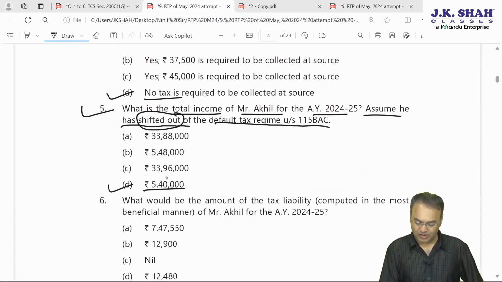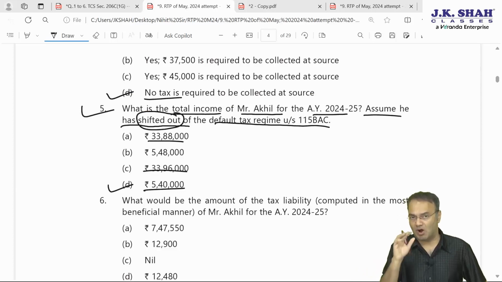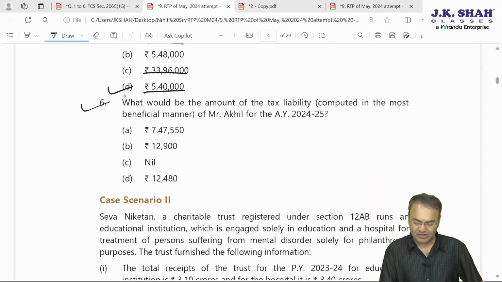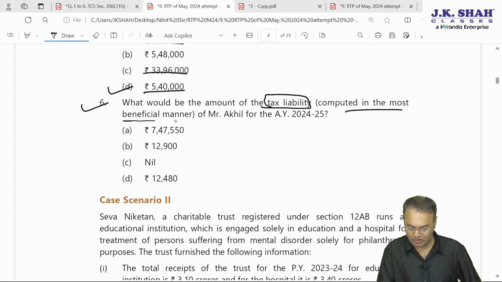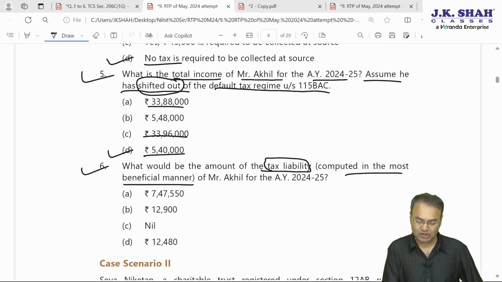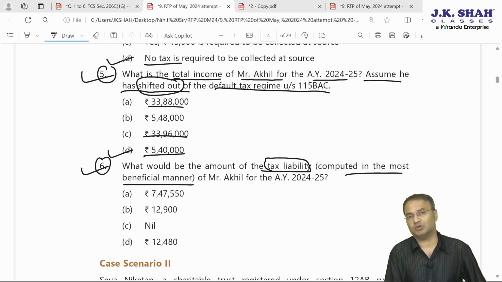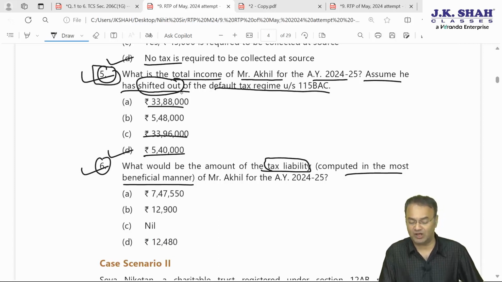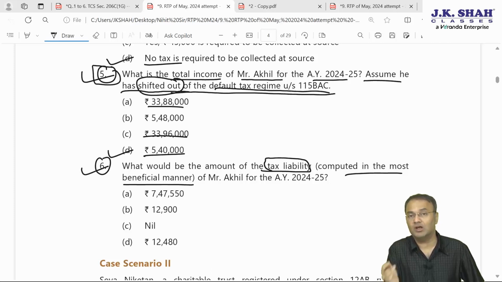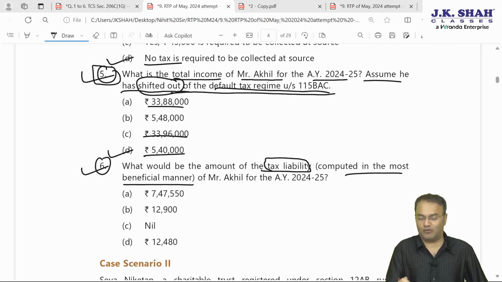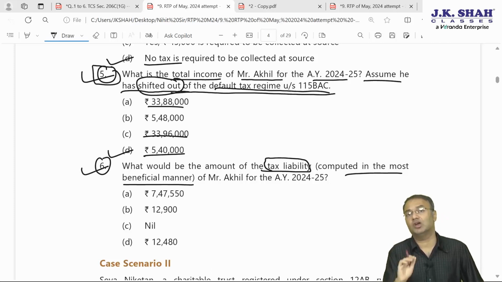The first three options, or at least option 1 and option 3, seem to have taken into account his global income. Then the sixth and last MCQ for this case scenario: what would be the amount of tax liability? They are asking about the tax liability of Akil computed in the most beneficial manner. Understand, question 5 and question 6 are independent of each other. For question 5, they very clearly stated that he is shifting out of 115BAC. The same assumption is not to be applied for question 6.